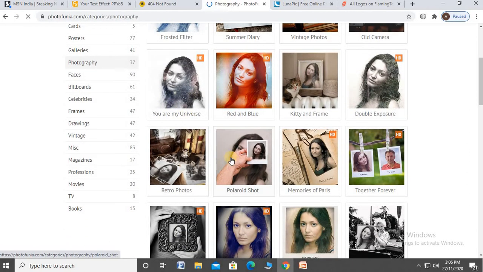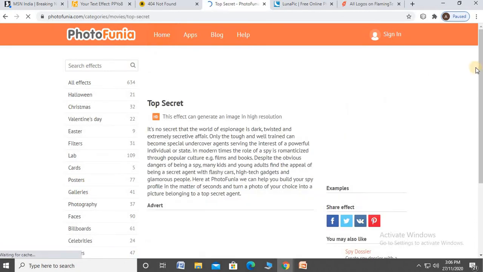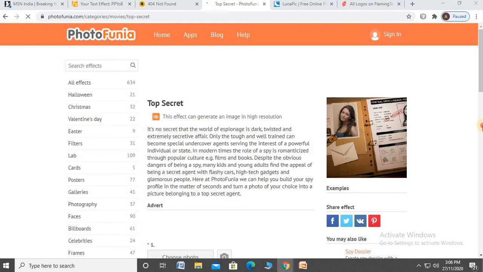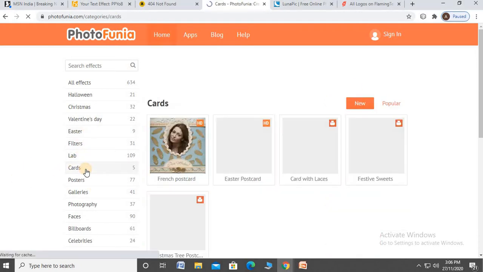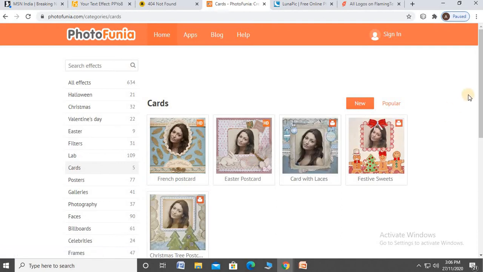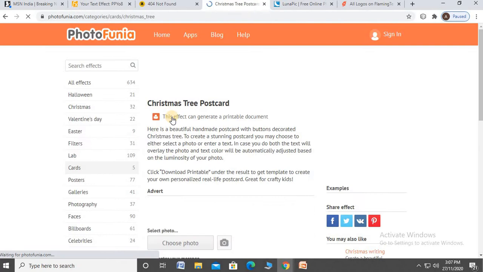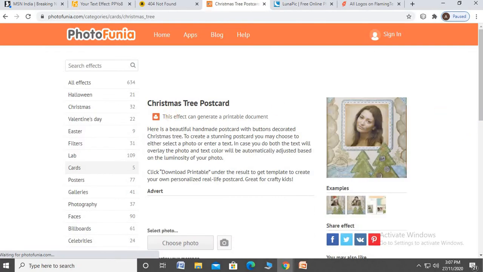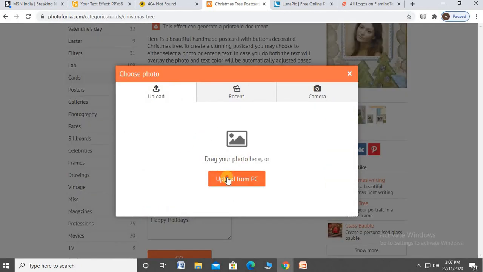Use the photograph, or cards, use the card. Okay, upload that image.